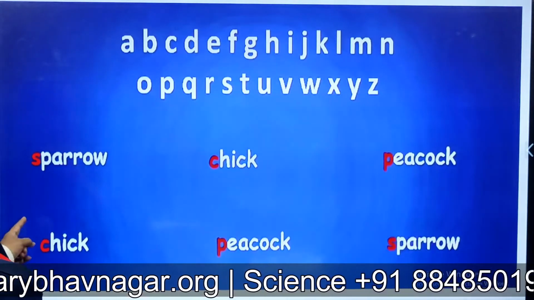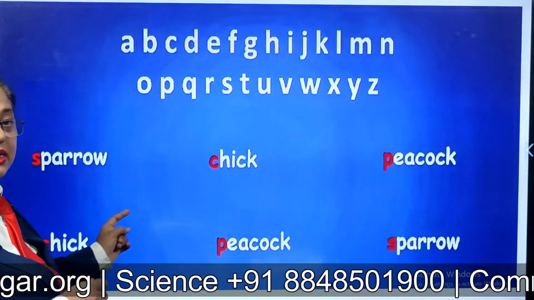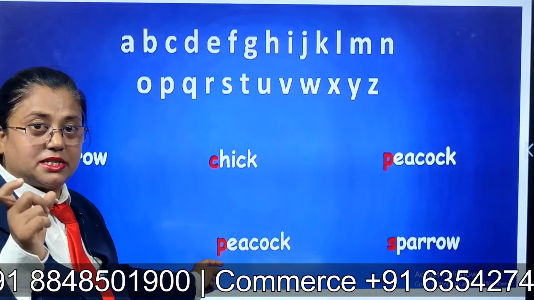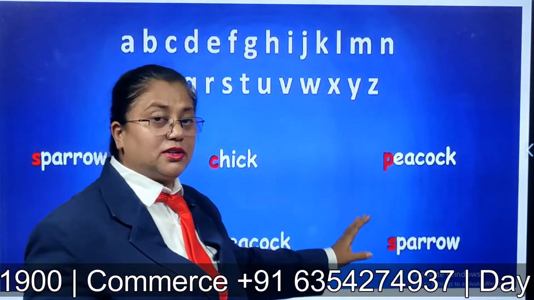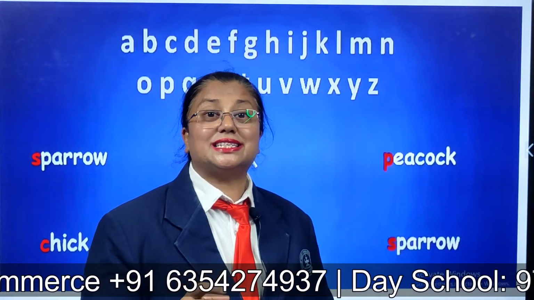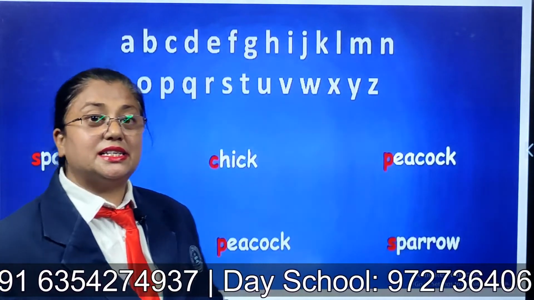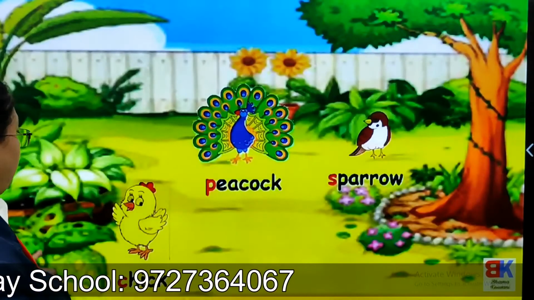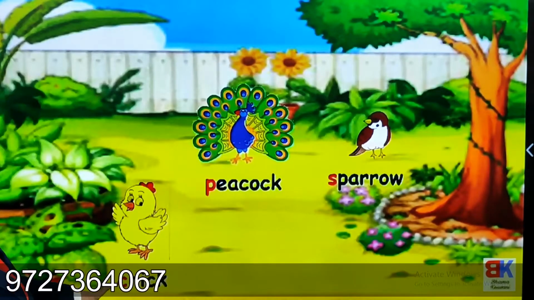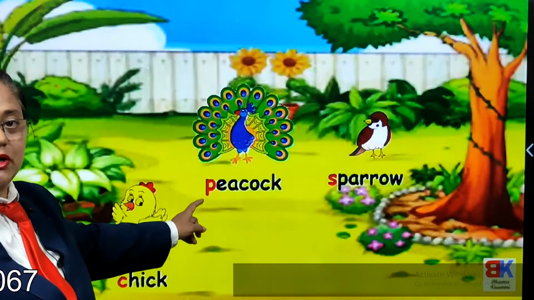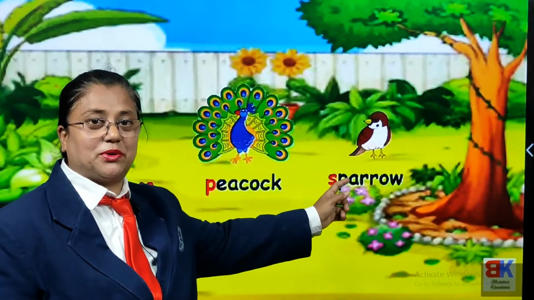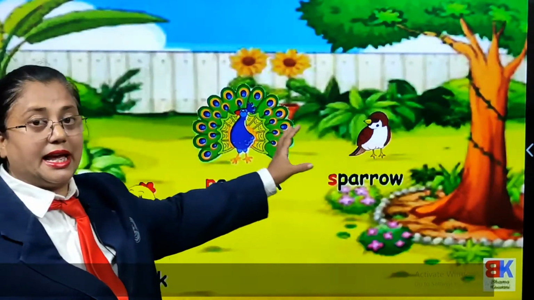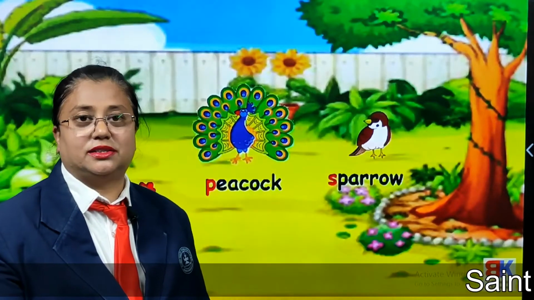So we got first C, the first letter of the word, second the word with P, the first letter is P. And the third word is sparrow, first letter is S. So we get it: chick, peacock and sparrow. And hence we arrange like this. Chick, C, P, peacock and third sparrow. So this is the first letter of the word arranging in alphabetical order.